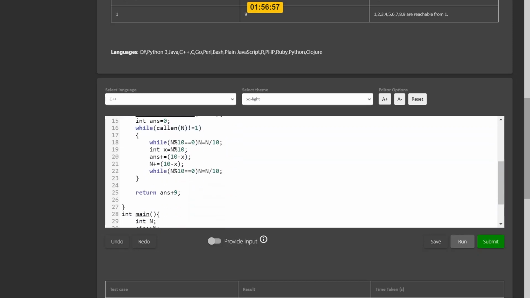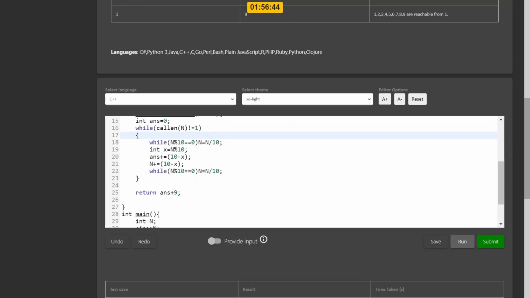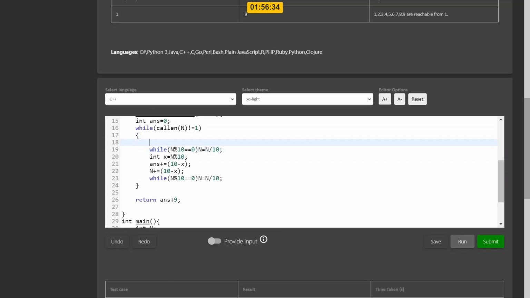Suppose the number is 10, its length is not 1, so we will enter the loop. Then we will simply remove all the trailing zeros. This is the simple code for removing trailing zeros.